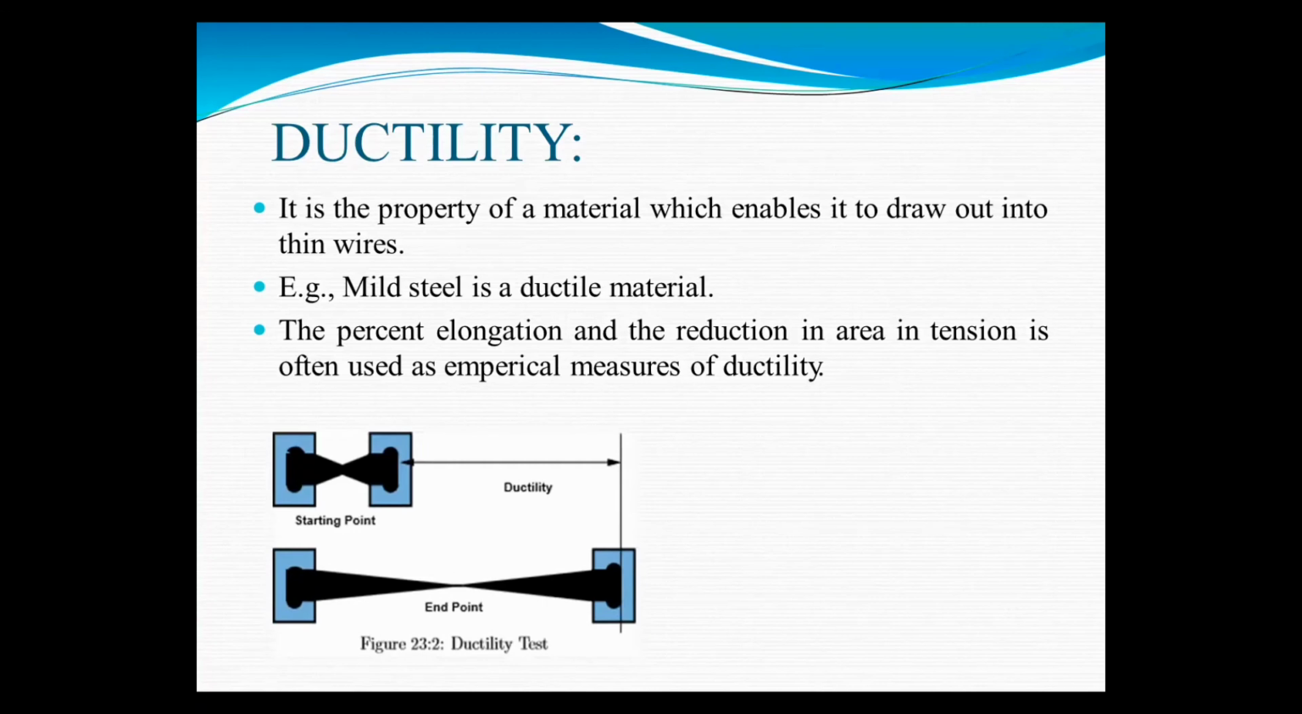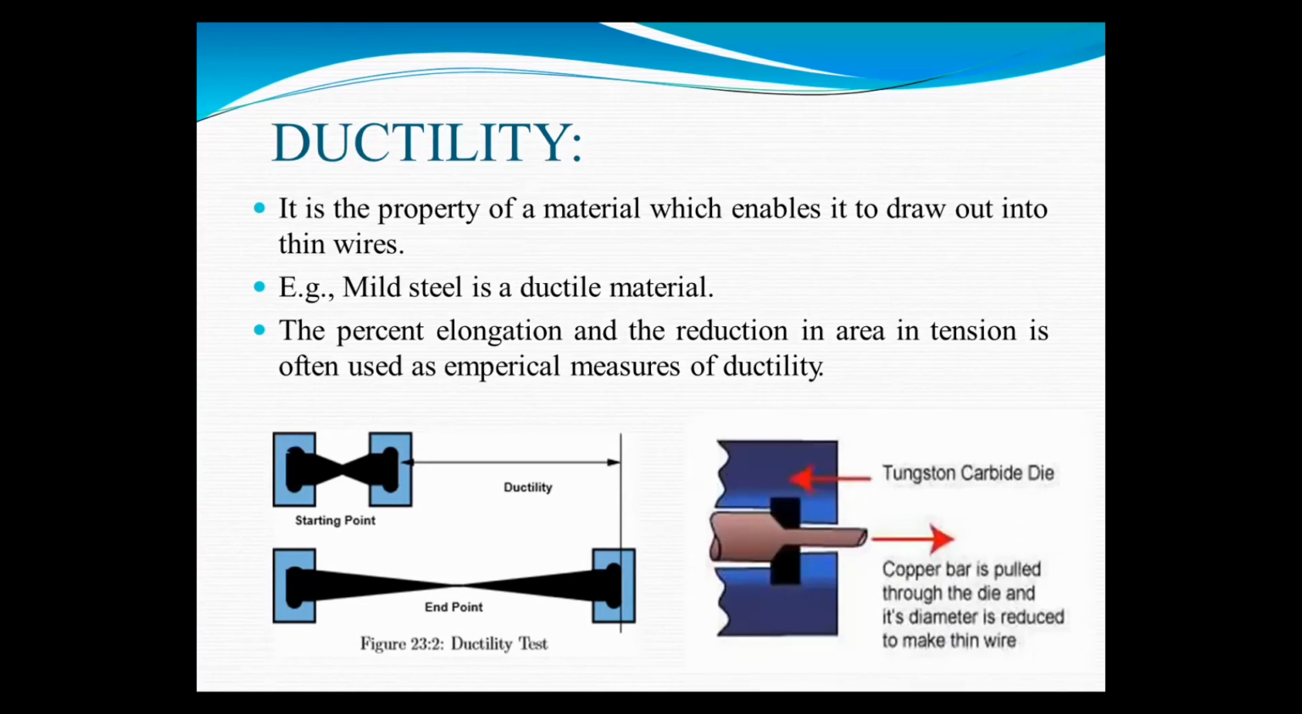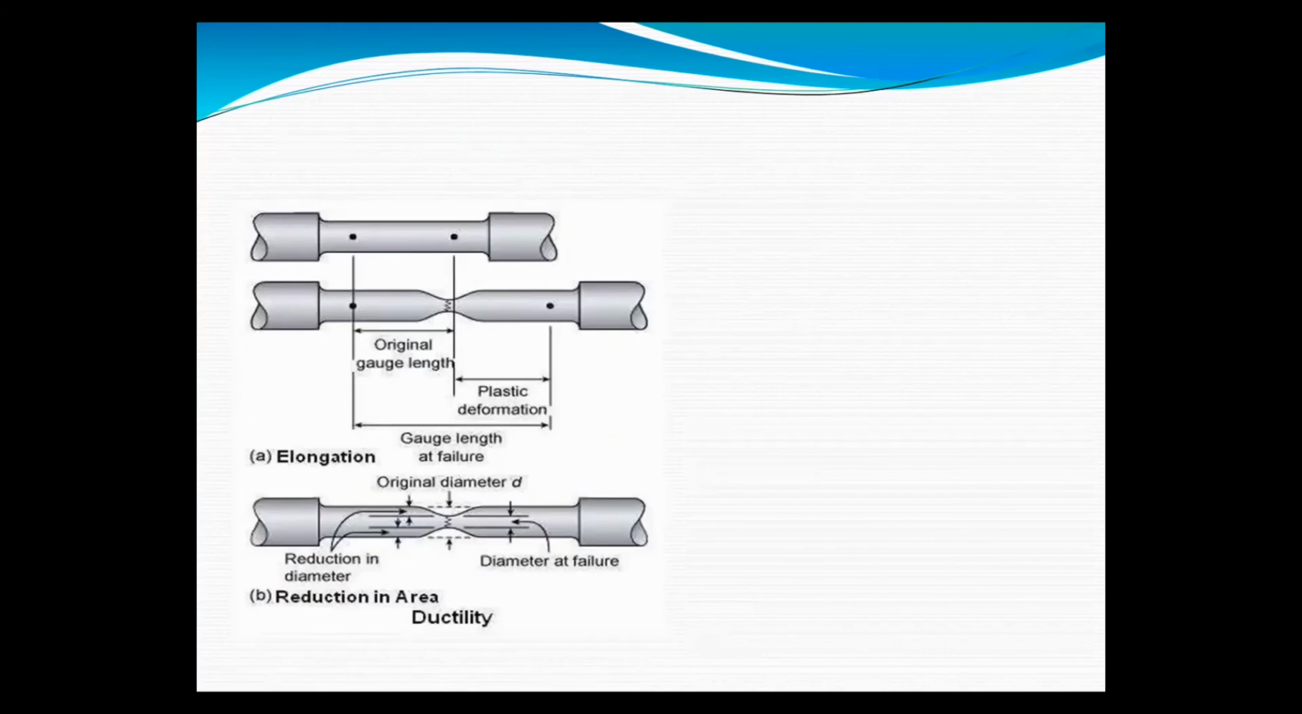Now we'll see how the ductility property is used. Okay, in this diagram, we will see how elongation occurs. When you apply a force, this is a tensile stress. When you apply stress, then elongation occurs.